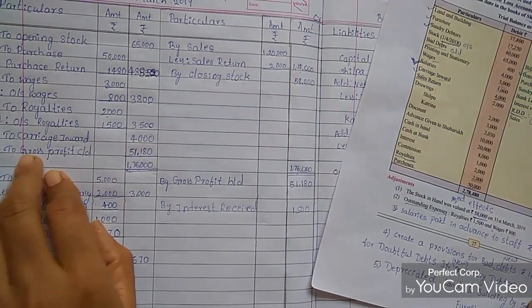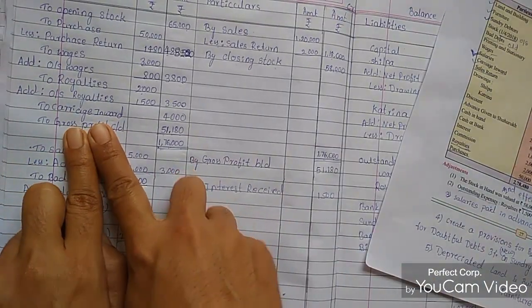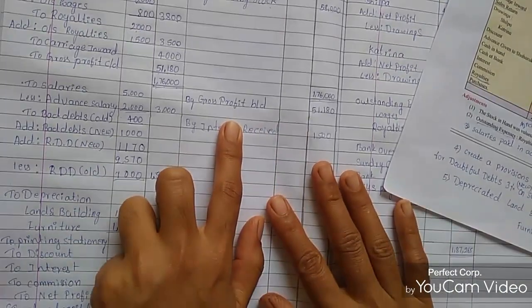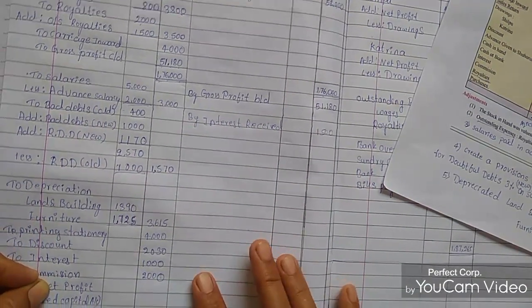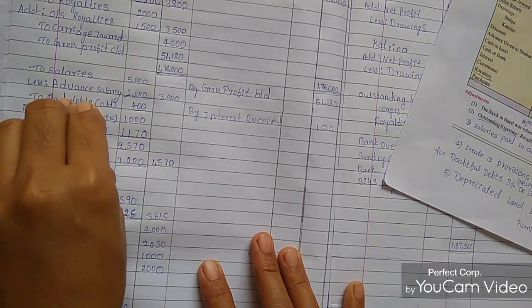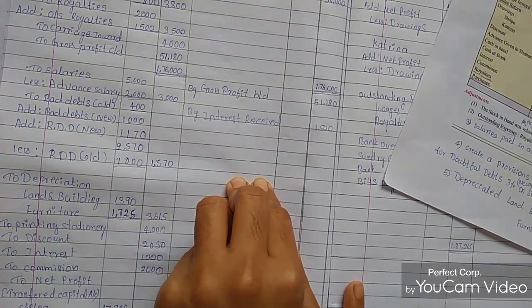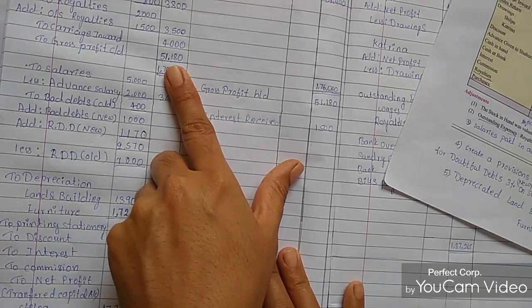After getting the gross profit, this gross profit will transfer to the P&L account. Then what are the indirect expenses coming? Those entries will come on the debit side of the P&L account. And what are the indirect incomes coming? Those come on the credit side of the P&L account.